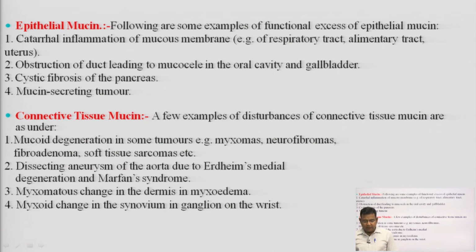Third one, myxomatous changes in the dermis in myxedema patients. Fourth one, myxoid change in the synovium in ganglion on the wrist. So, these are the different examples of epithelial mucin as well as connective tissue mucin.